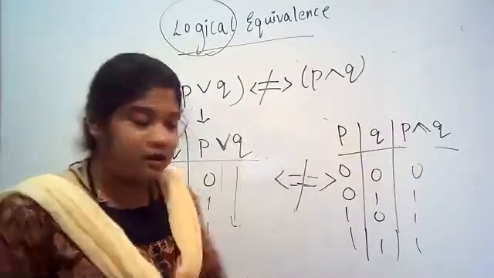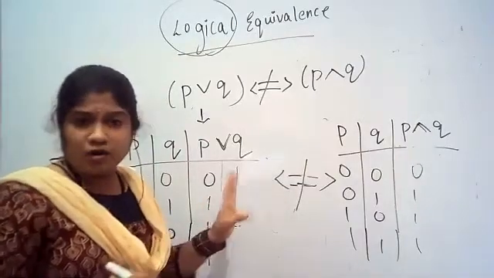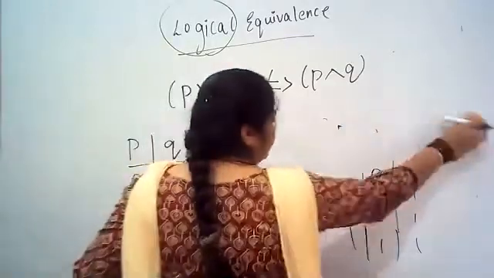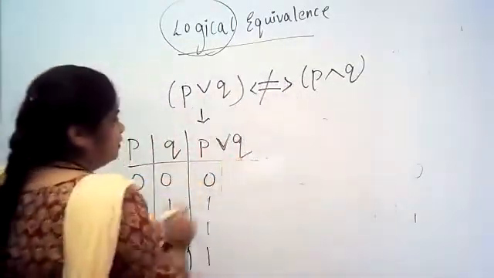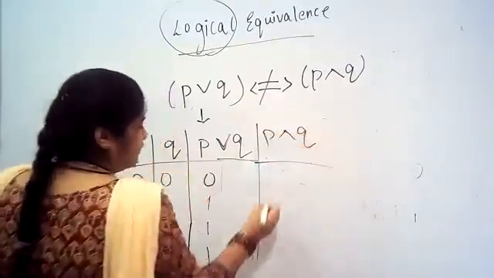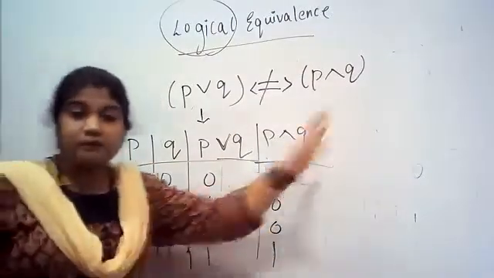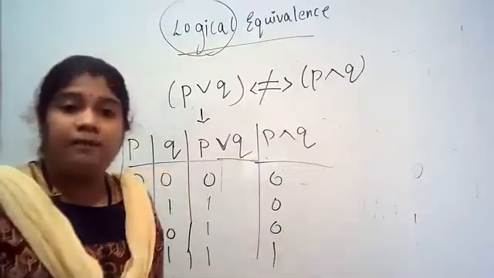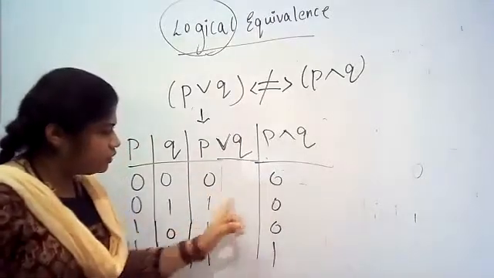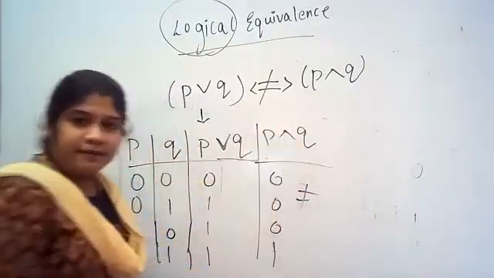In the textbook, how will they show? Instead of writing PQ again, they will directly put one column and just write P conjunction Q. What is P conjunction Q? 0 0 0 1 directly. I put P again just to show you, but it is not compulsory to put separately. Just compare here: 0 0 1 0, no, it doesn't match. So it is not logically equivalent with each other.